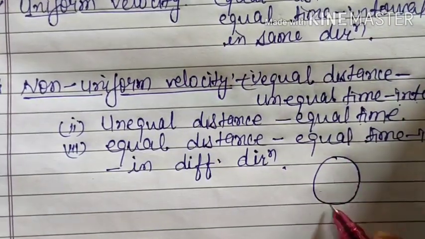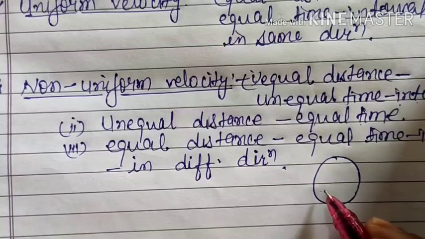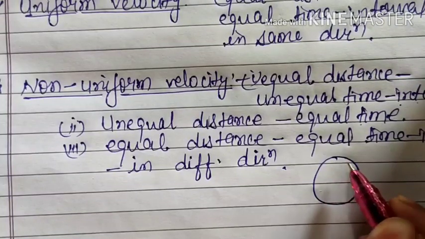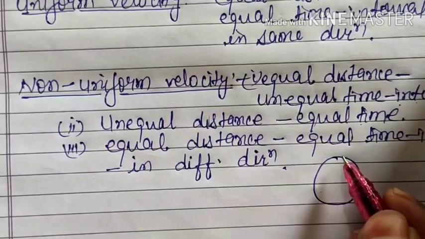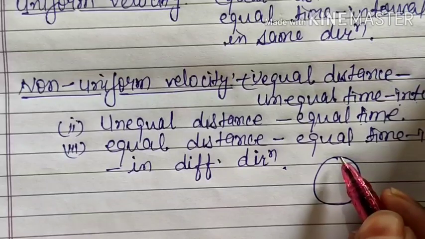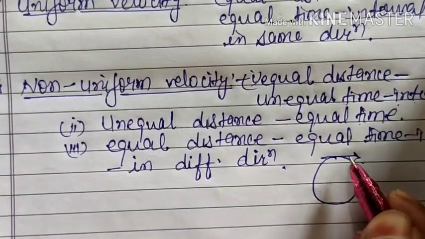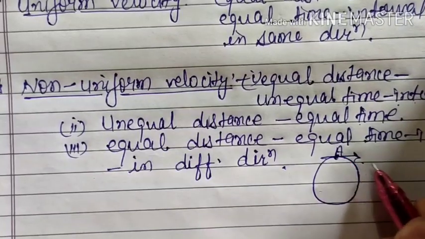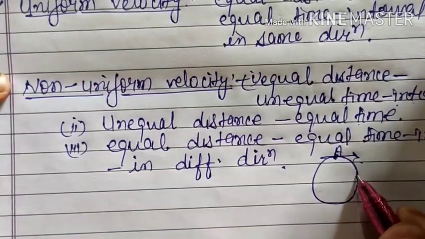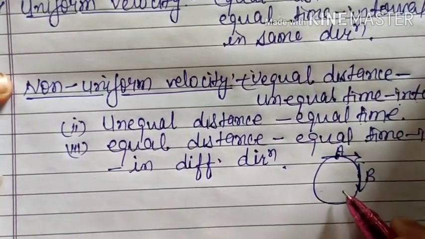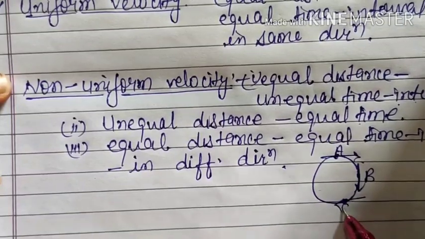To find the direction of an object moving along a curve, you have learned in mathematics that you draw a tangent. That tangent gives you the direction. At this point A, this is the direction of the body. At this point B, this is the direction of the body. Similarly here, this is the direction of the body.